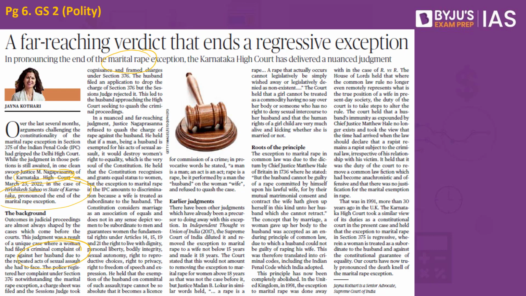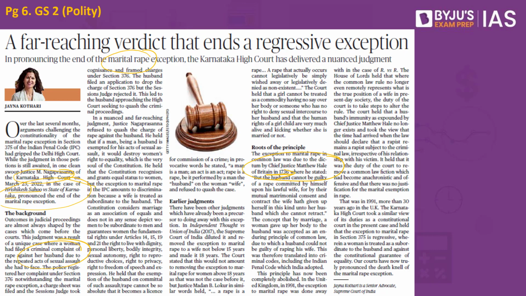We have to go back to the common law system, where we have used most of our laws from the British laws. So if you look into the British laws, this particular principle came from Chief Justice Matthew Hale of Britain in 1976. So this is a common law, this is a British law. This is why it was introduced in the Indian Penal Code as well, where we were able to import some of the concepts from the British law.